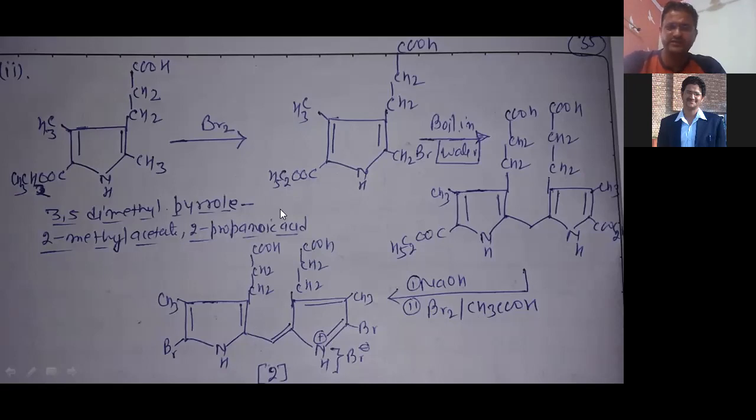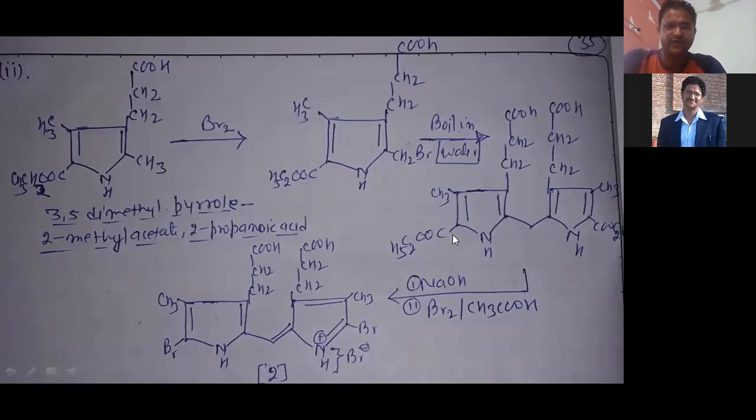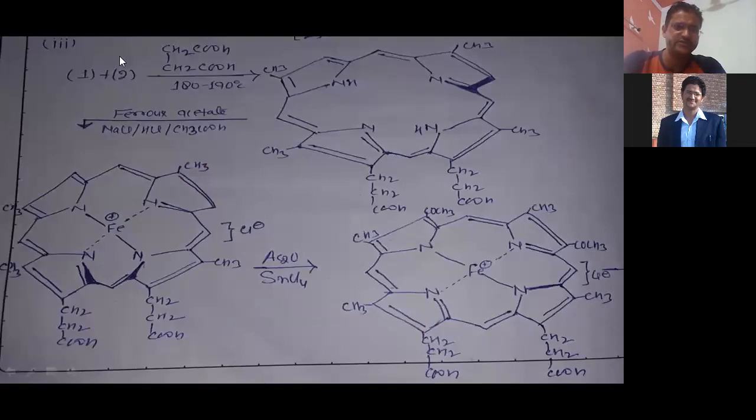Now this is product 2, and in the previous PPT we discussed product 1. This is product 1, which we produce from 2,3-dimethyl pyrrole and 3,5-dimethyl pyrrole 2-aldehyde when they react with HBr in the presence of alcohol. And then second, when these two compounds are combined in the presence of CH3COOH at 180 to 190 degrees Celsius, they convert into a compound like this.